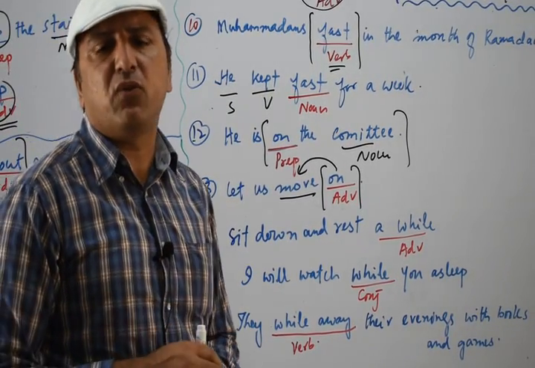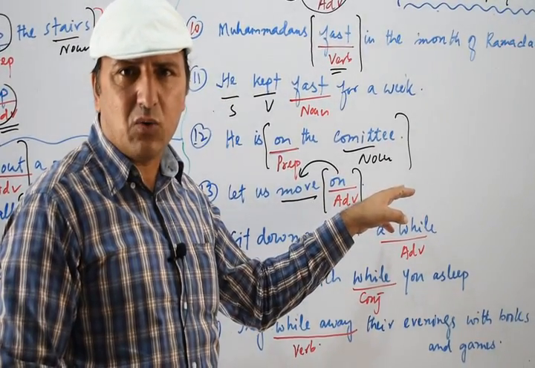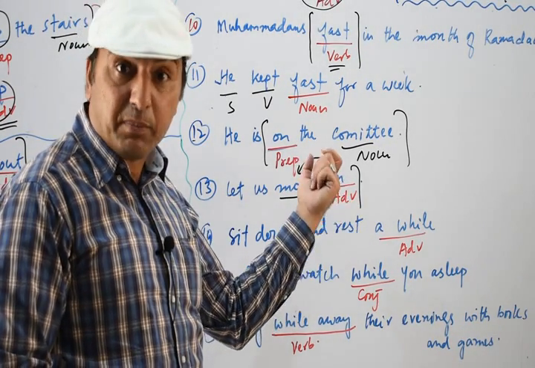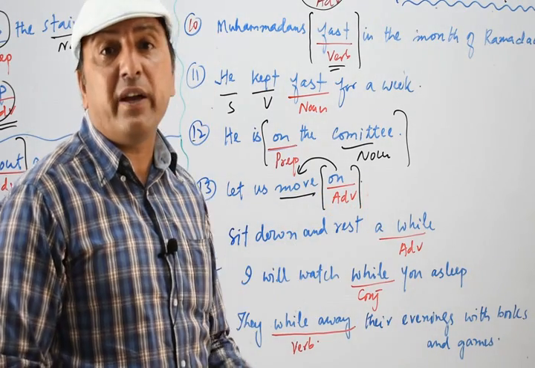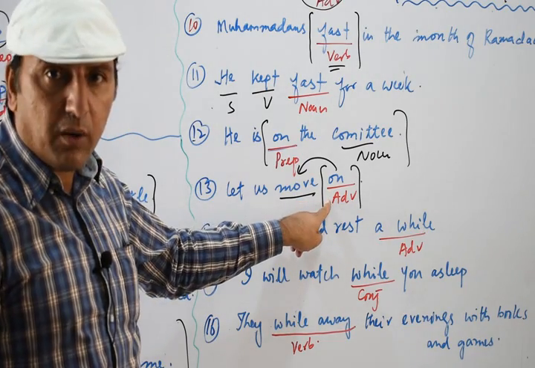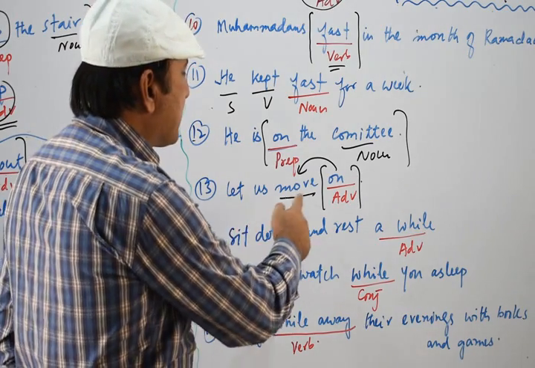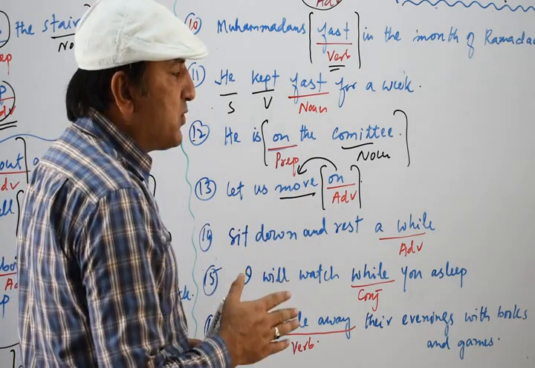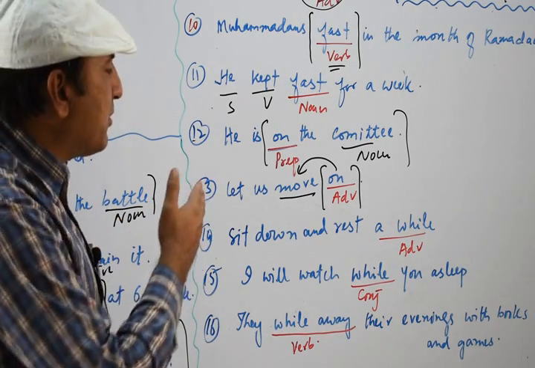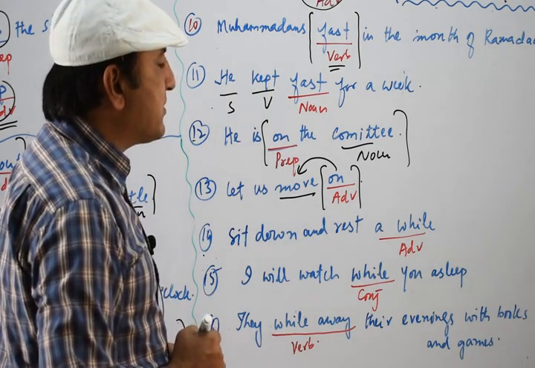Remember a very simple formula: if a preposition is followed by a noun phrase, a noun or a pronoun, then mostly it works as a preposition. When it is not followed by any noun, noun phrase or pronoun, mostly it works as an adverb. This is a simple formula. So this on is basically a preposition, but here it works as an adverb because it tells us about this verb move.